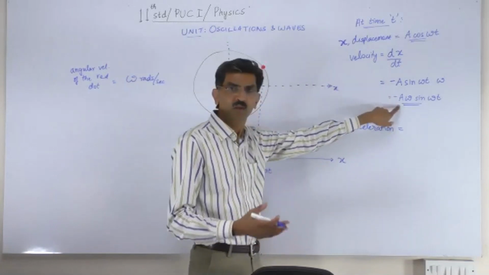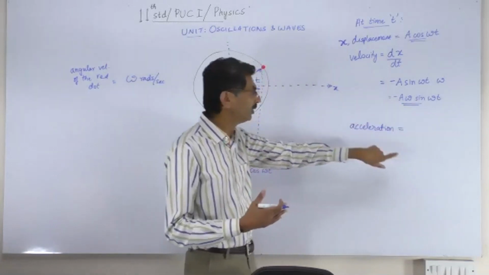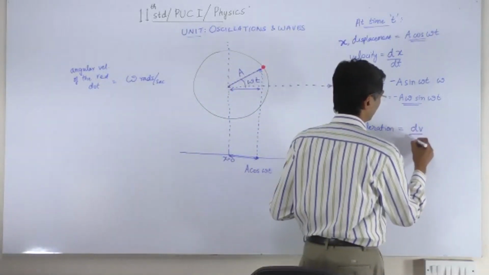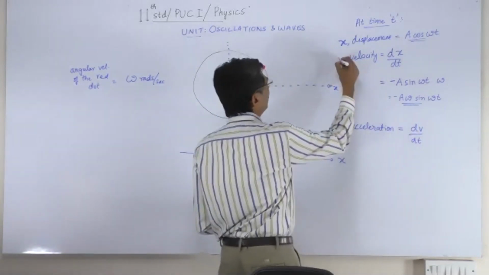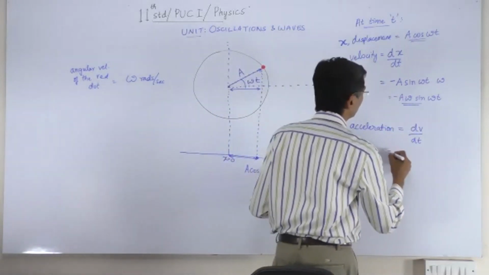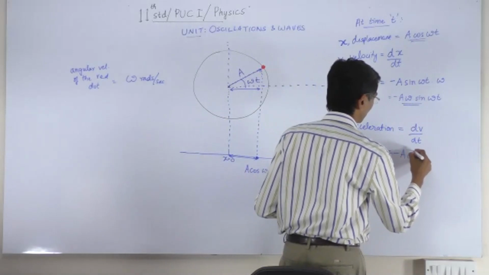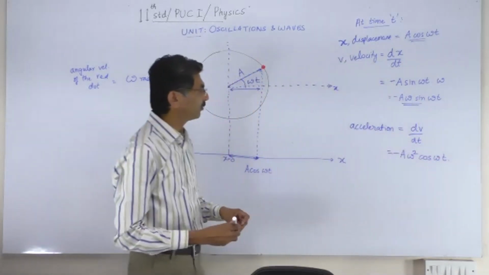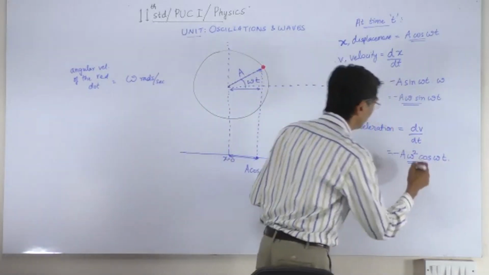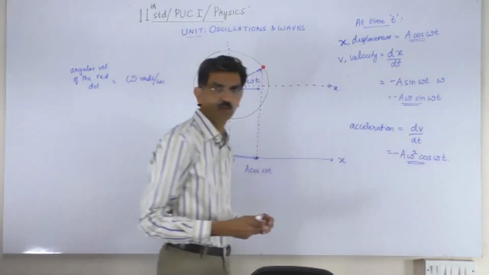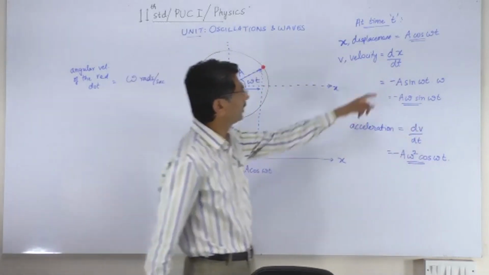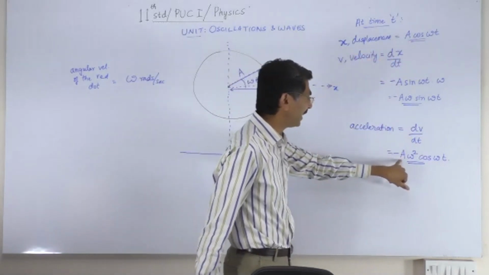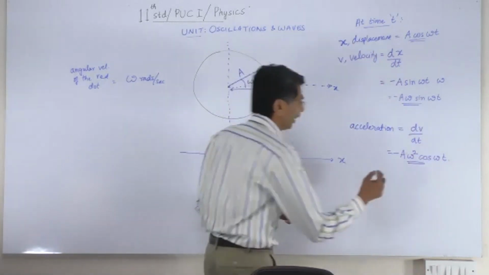This is velocity, and the rate of change of velocity with respect to time will give us acceleration. So velocity v is this thing. So this will give us, it's just a matter of differentiating the velocity with respect to time to get this. Now you can also observe that A cos omega t is nothing but x. So we can replace A cos omega t with x and write it as